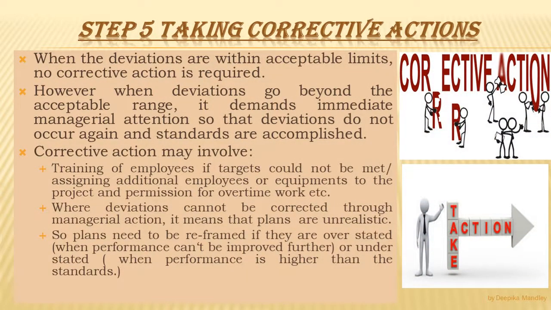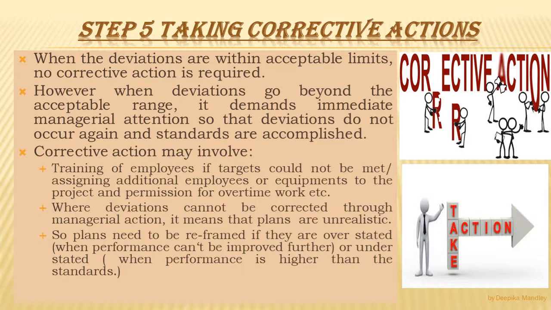The last step in the controlling process is taking corrective actions. When the deviations are within the acceptable limits, no corrective action is required. However, when deviations go beyond the acceptable range, it demands immediate managerial attention so the deviations do not occur again and standards are accomplished. Some corrective actions may involve training of employees if targets could not be met, assigning additional employees or equipment to the project, and permission for overtime work, etc.